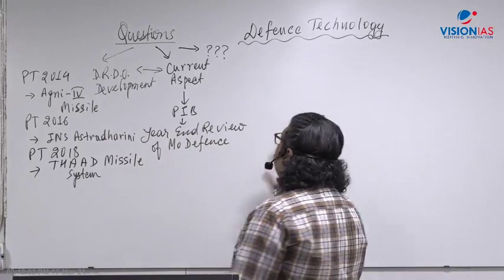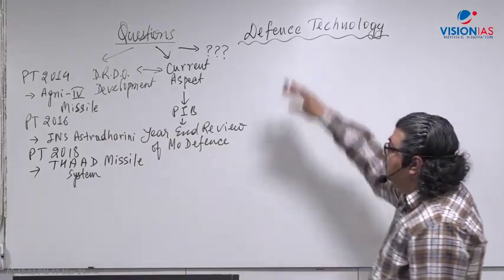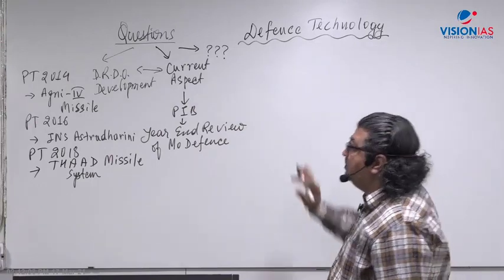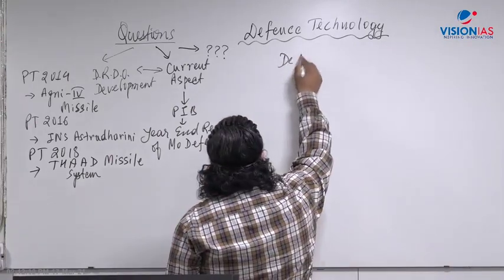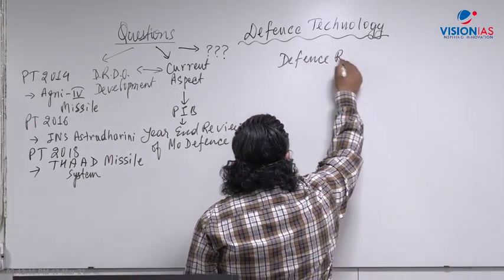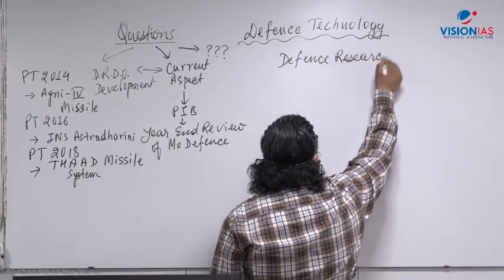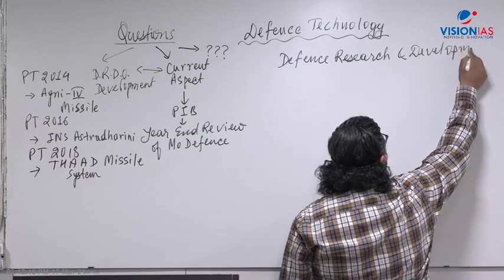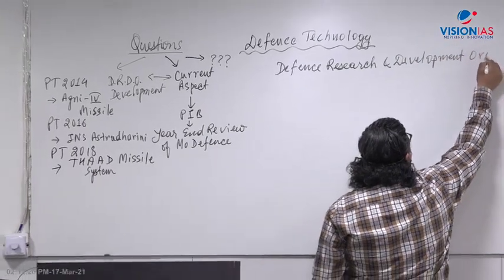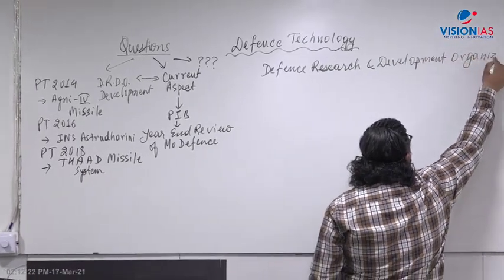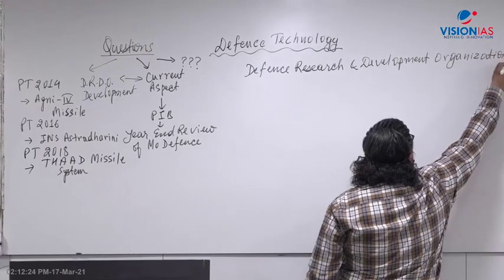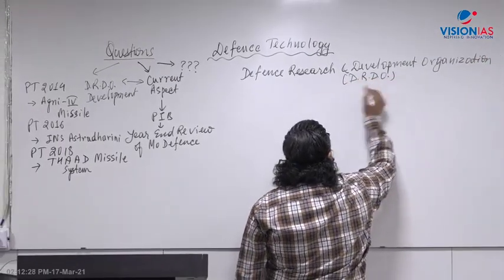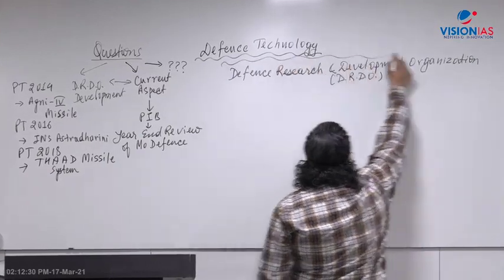Anyway, I'll now come to the topic. I have given you the overview and the idea. Now let's start with defense technology. So we'll first learn about the Defense Research and Development Organization, the R&D organization which has been formed to develop all the latest technology. Let's learn about DRDO, and then we'll go to each and every topic one by one.